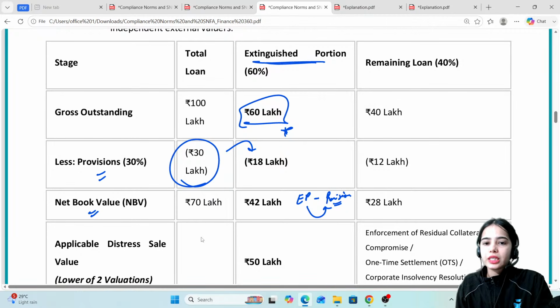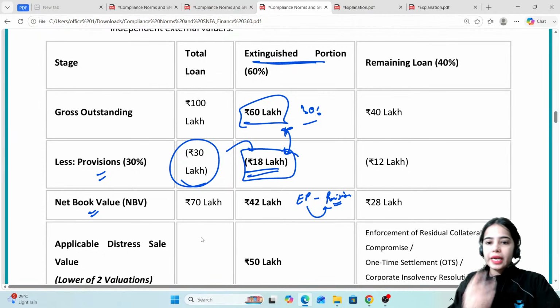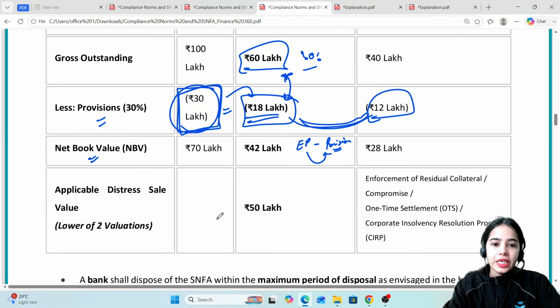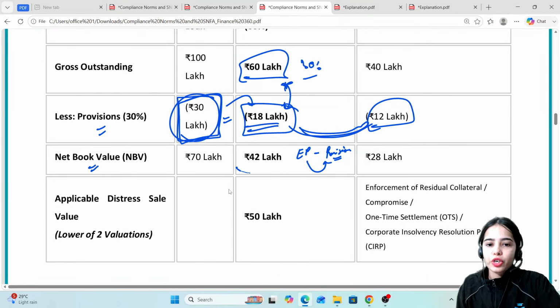The provisions are 30%, so 30% of 60 lakh is 18 lakh. These are the provisions for the extinguished portion, and for the remaining loan 12 lakh are the provisions. So total provisions are 30 lakh. That is the totality of this. So the net book value of the extinguished portion is 42 lakh.